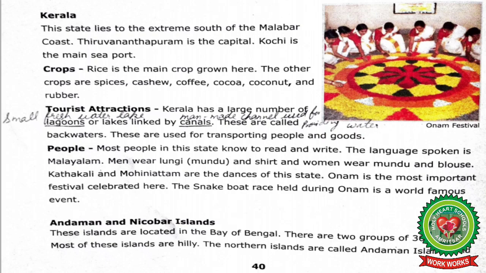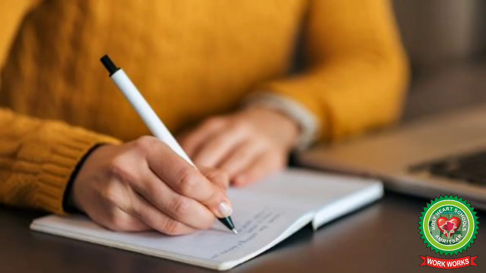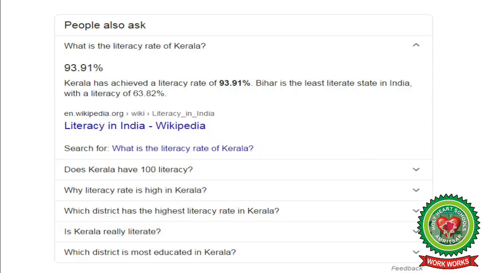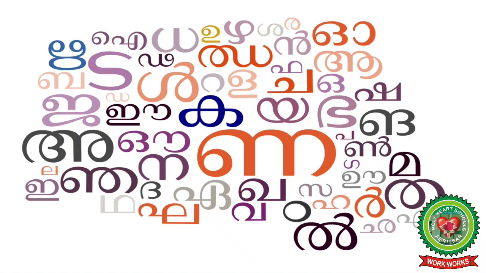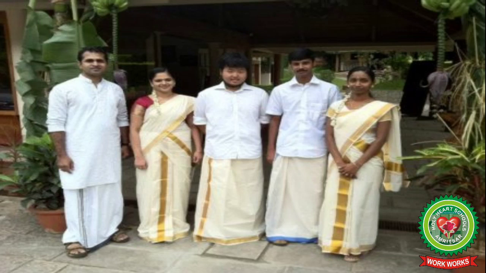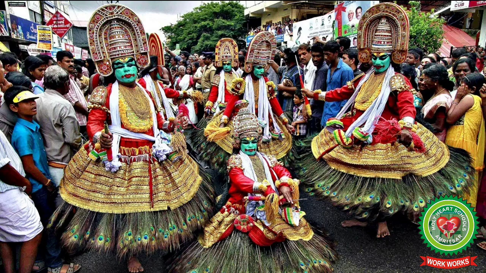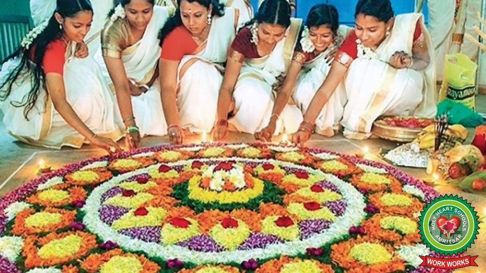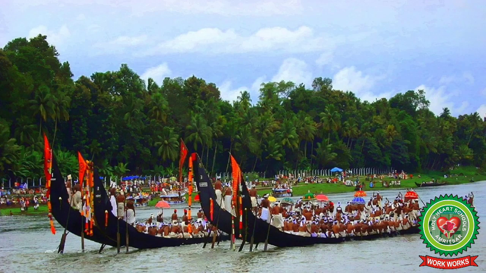Students, this paragraph means that Kerala is the most literate state of India with 93.91% literacy. So the people of this state know to read and write. The main language spoken here is Malayalam. Students, in Kerala, men wear lungi and shirt and women wear mundu and blouse. The famous dances of this state are Kathakali and Mohiniyattam. Onam is the most important festival celebrated here. Students, the snake boat race held during Onam is a world famous event.